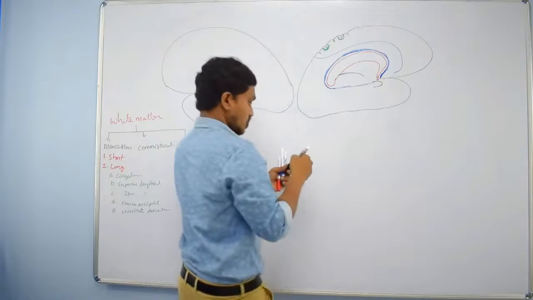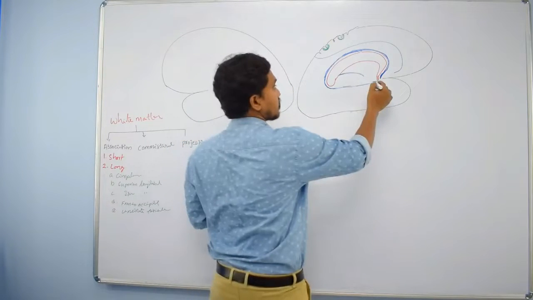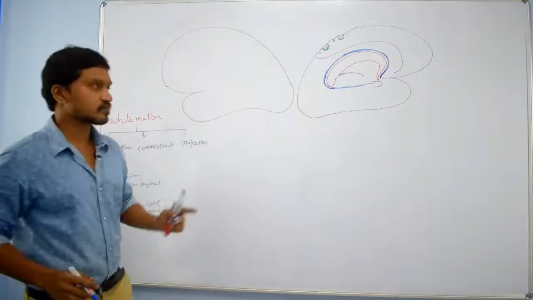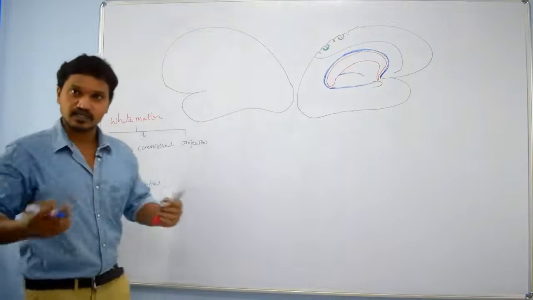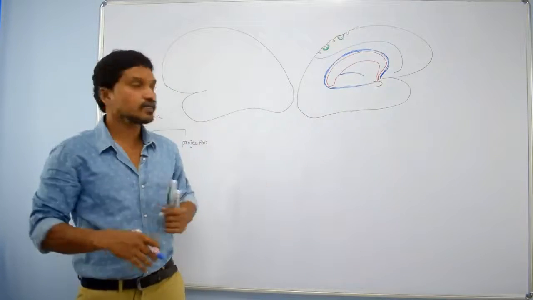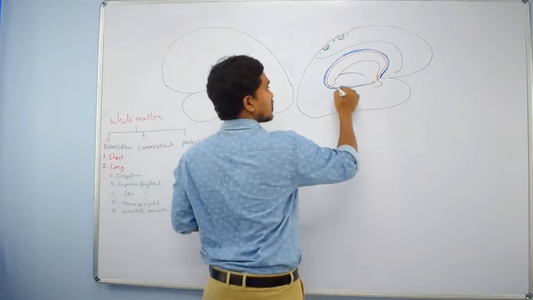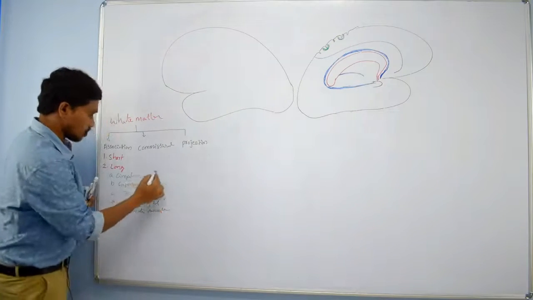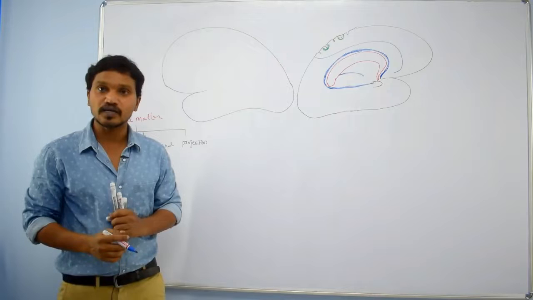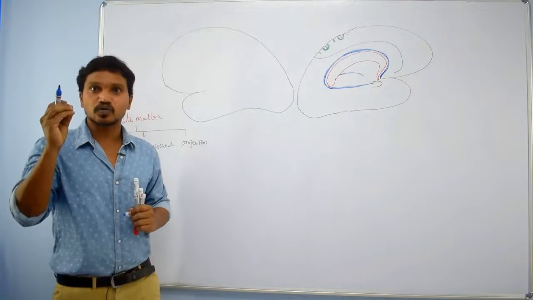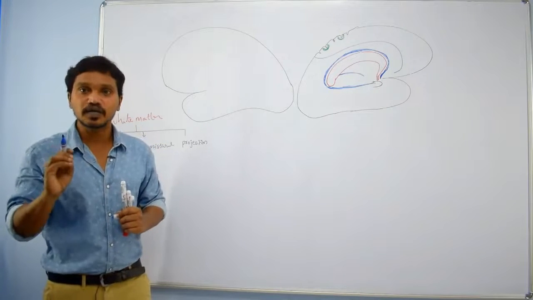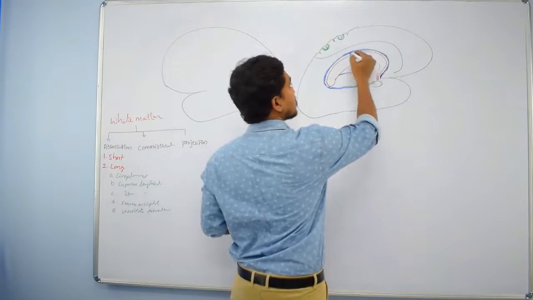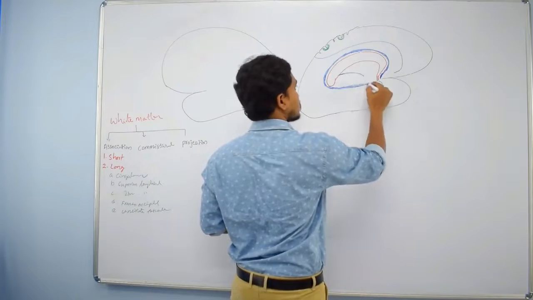Is it? So these fibers are like a girdle. They are encircling, right? So that's what we are calling the cingulum. We can also call these fibers limbic association fibers.